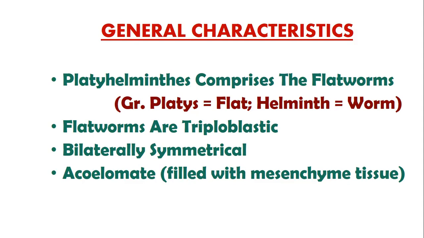Since these organisms are flatworms, obviously there would be no space, and that is why they are called acoelomates. These three terms are very important: these are the first group that are triploblastic, they have bilateral symmetry, and they are acoelomates.